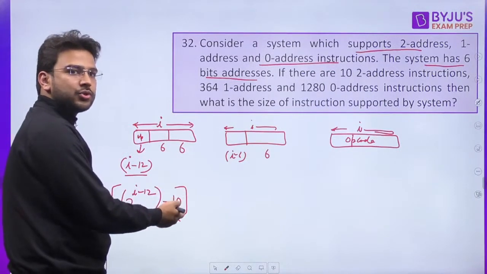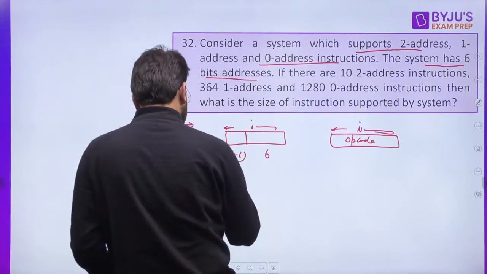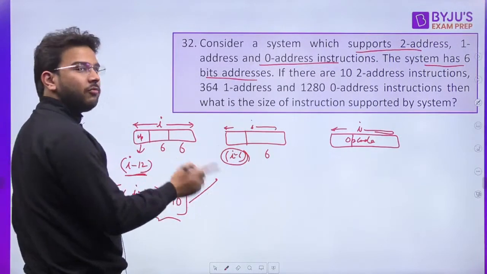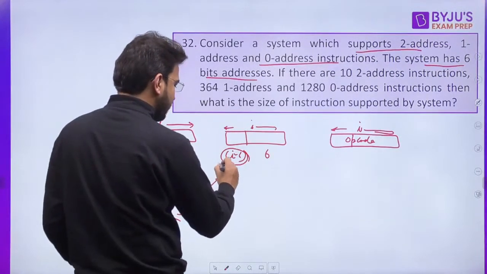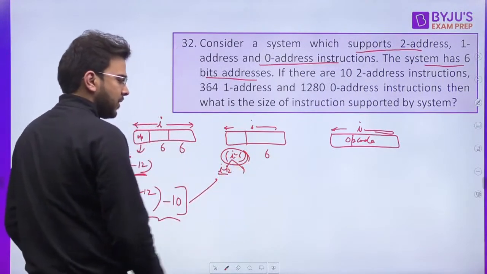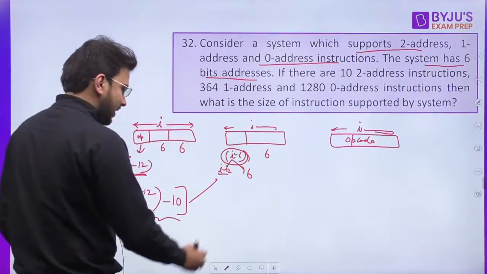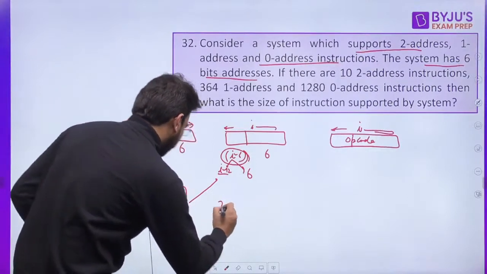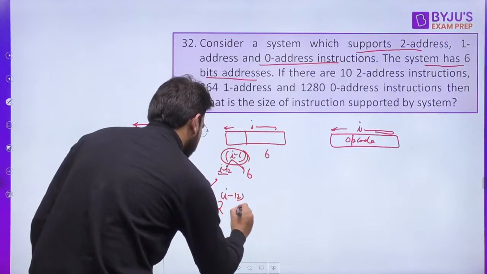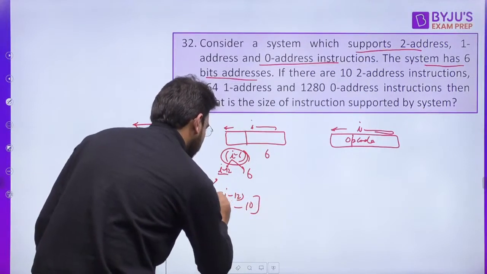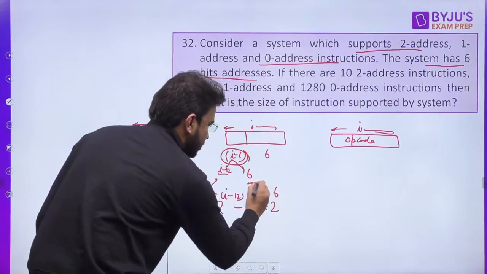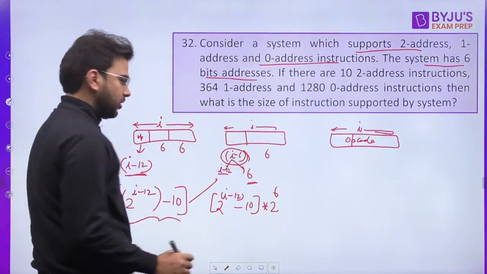Now out of this, we can use I minus 6; I minus 12 we have already used. So how much remaining? 6 are remaining. So we can form the equation like this: 2 raised to power I minus 12 minus 10, multiplied by how many combinations? 2 raised to the power 6 combinations, because we have 6 bits for the opcode.